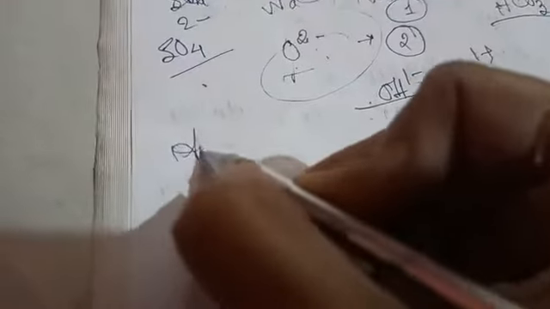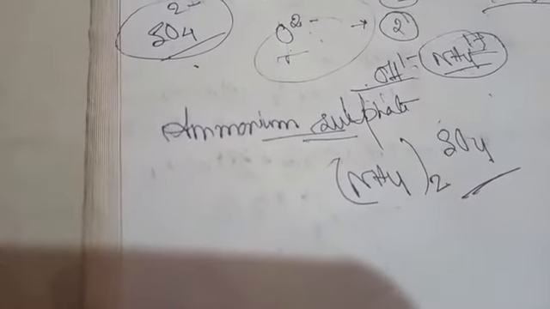Now suppose we have to write the formula of ammonium sulfate: ammonium NH4+, valency 1, sulfate SO4 2-, valency 2. You cannot write 2 directly, it will look like NH42. So we write NH4 in brackets with 2, and then SO4. So this is the formula of ammonium sulfate.